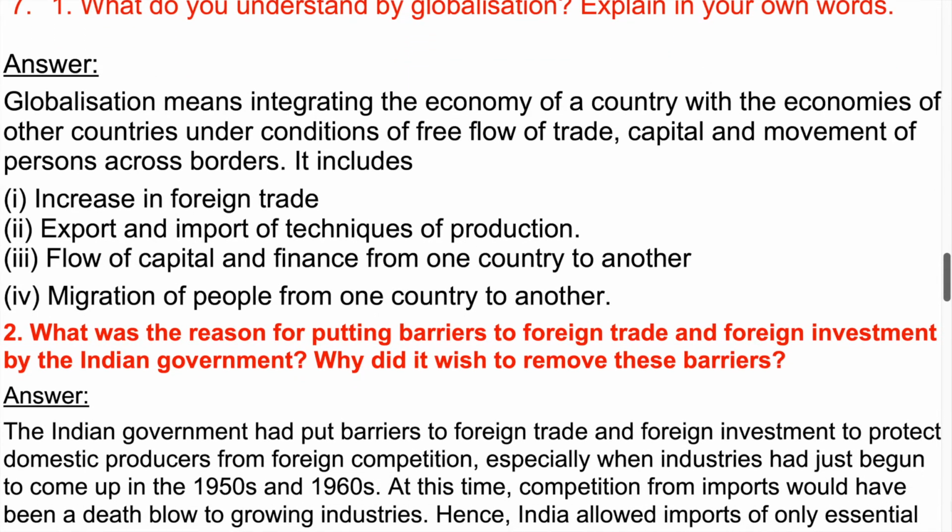It includes 1. Increase in foreign trade. 2. Export and import of techniques of production. 3. Flow of capital and finance from one country to another. 4. Migration of people from one country to another.